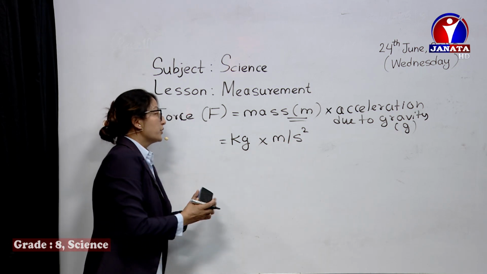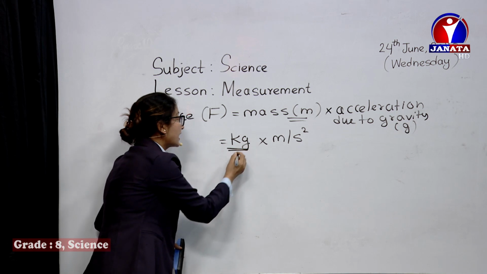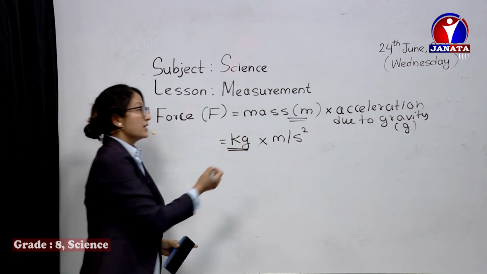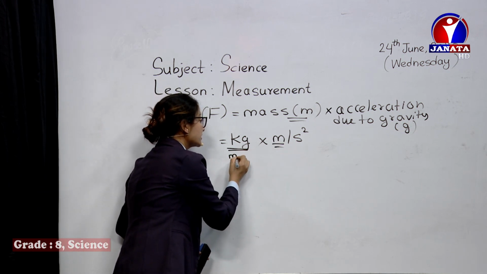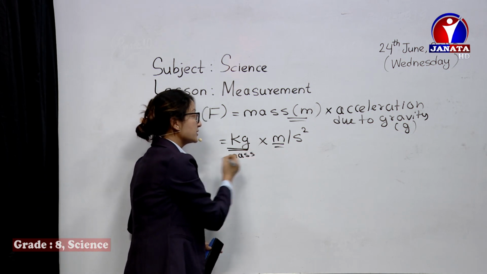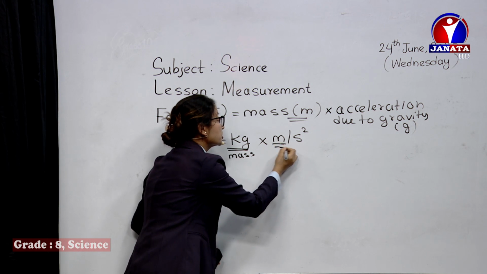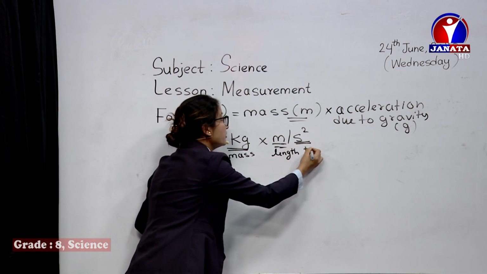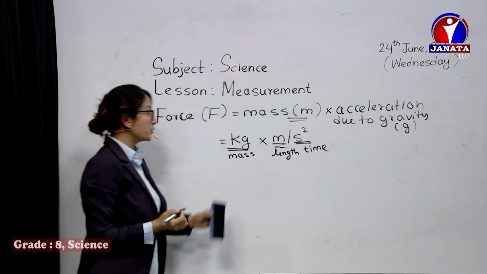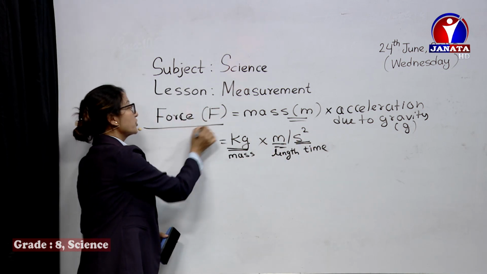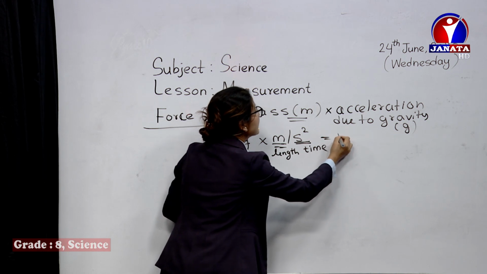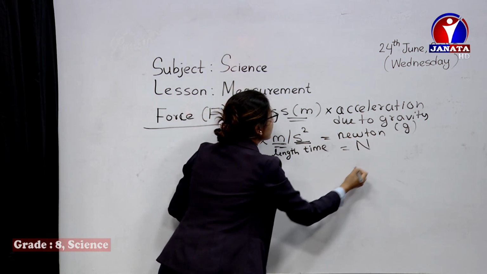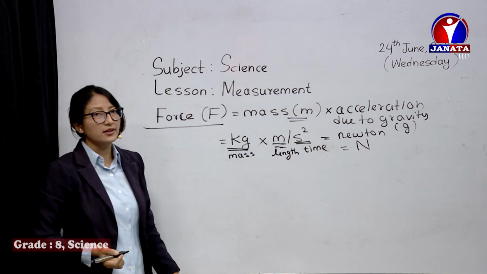Here kg is the fundamental unit of mass, meter is the fundamental unit of length, and second is the fundamental unit of time. As a whole, we call the unit of force Newton, written in symbol as capital N.